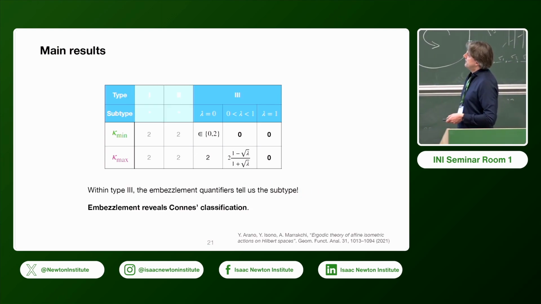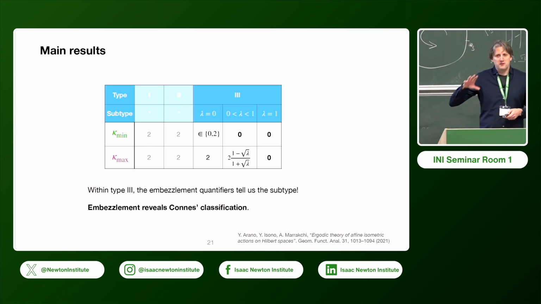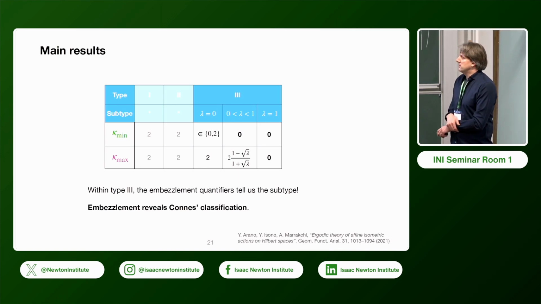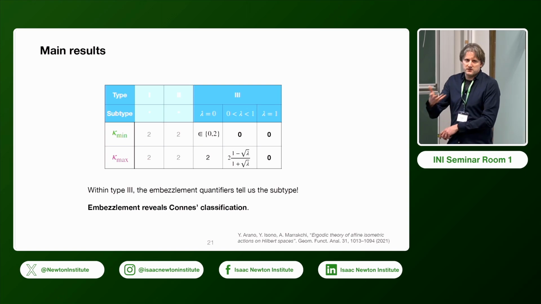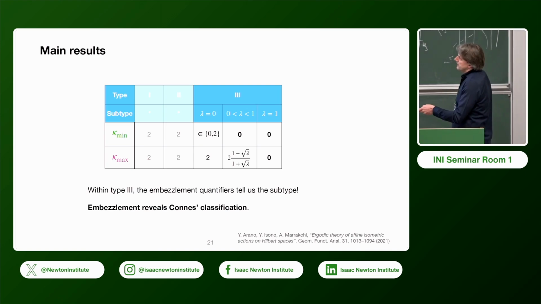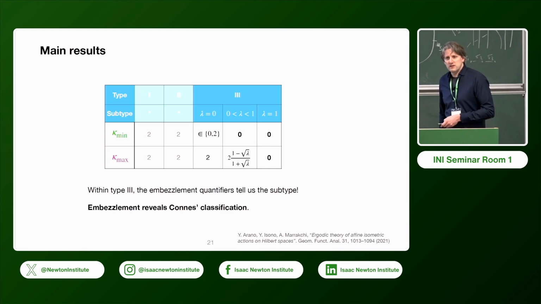Okay, and now the nice thing here is that if you ignore the semi-finite case, from this quantity that measures how well you do at embezzlement, you recover the Connes classification of factors, or the subtype within this classification. And this number here, which you get here, that's actually the radius of the state space.